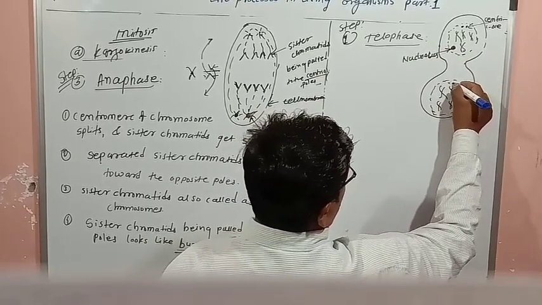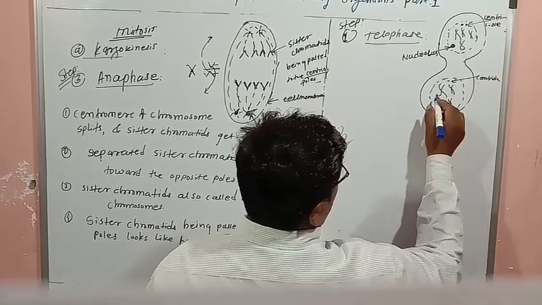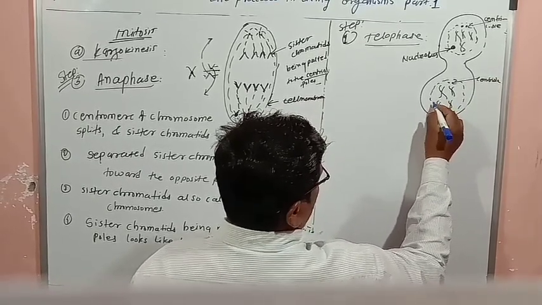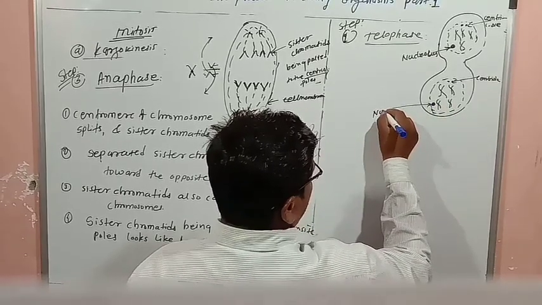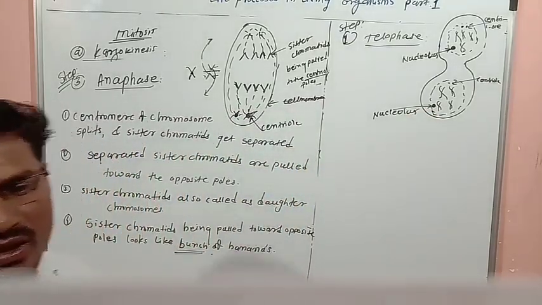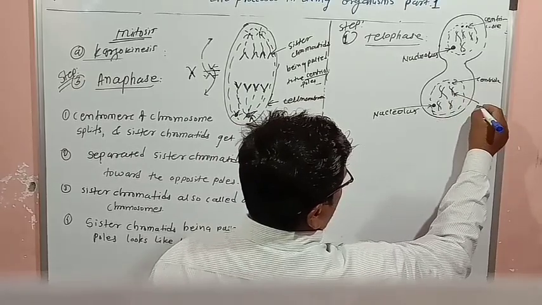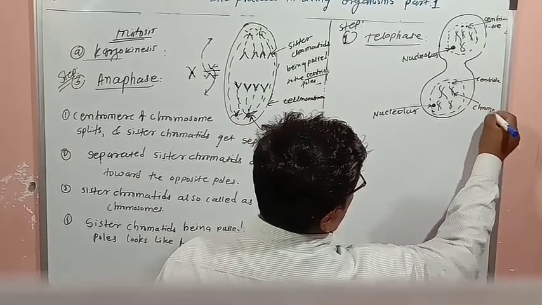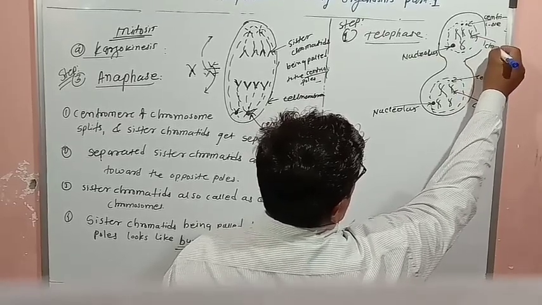Here also will be a centriole and a nucleolus. And these are chromosomes. This one is a chromosome, and this one is also a chromosome.